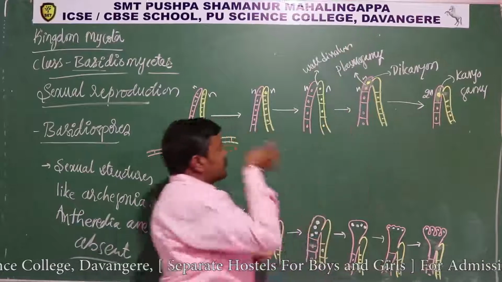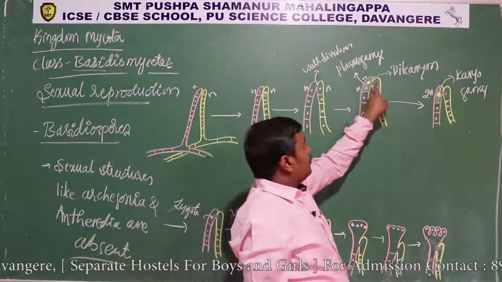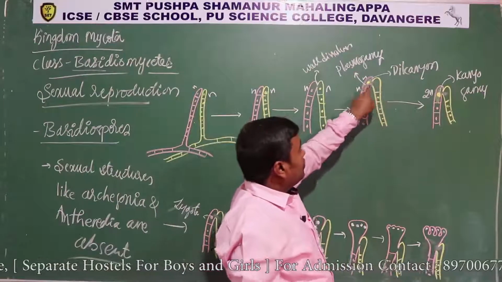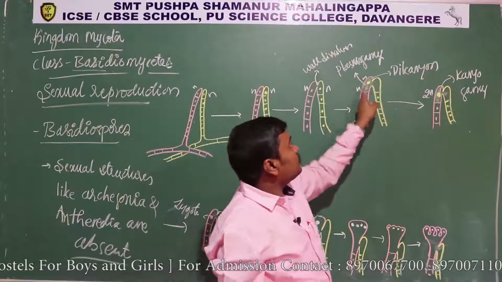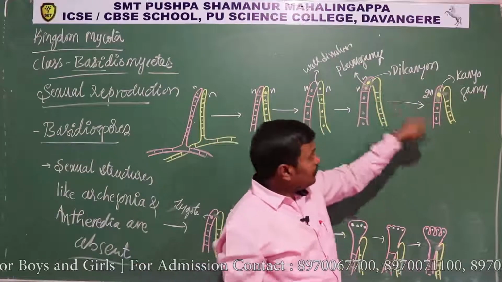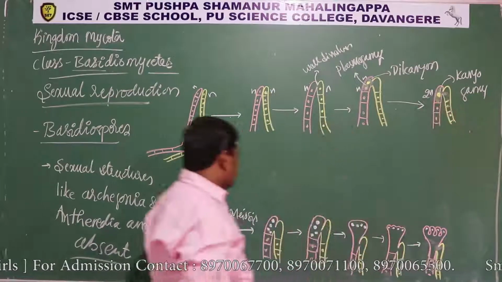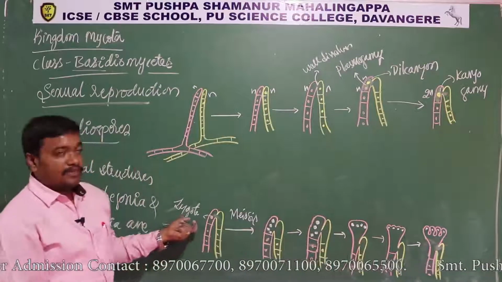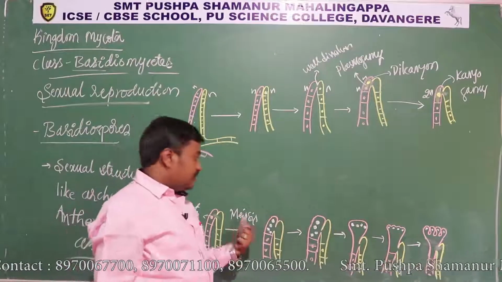Wall dissolves. Okay, so after the wall dissolves, the content of one cell migrates to another cell, and plasmogamy occurs immediately, but it delays the karyogamy, which leads to the formation of the dikaryon stage. After some time, karyogamy occurs, that is, a fusion of nuclei occurs. So gradually the zygote is formed, that is, a diploid zygote. That zygote undergoes meiosis, that is, the nucleus undergoes division.